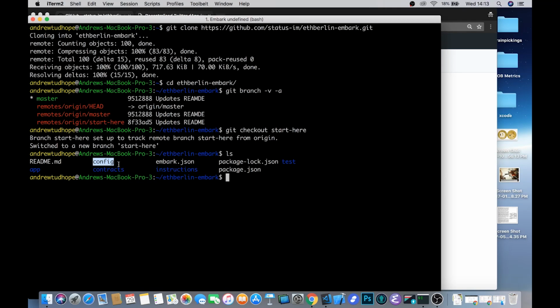So you'll also have your contracts folder. This is where you write your smart contracts. As I said, you can do this either in Solidity, Viper, or Bamboo. We're going to be writing smart contracts in Solidity because it's the most popular and well-known language at the moment. You have the app folder, which is where you write your front-end JavaScript and maybe some HTML and CSS as well. This template comes preloaded with some instructions for how to add which code where, which we'll be following as we go along. And then also a test folder, and that's where we're going to be writing all of the tests for our smart contracts.